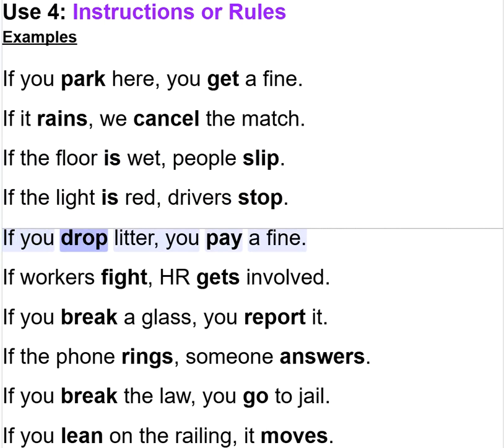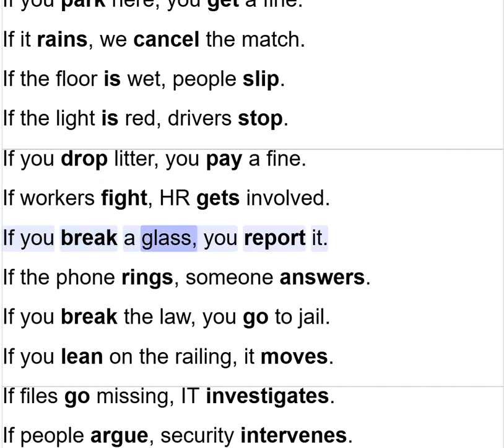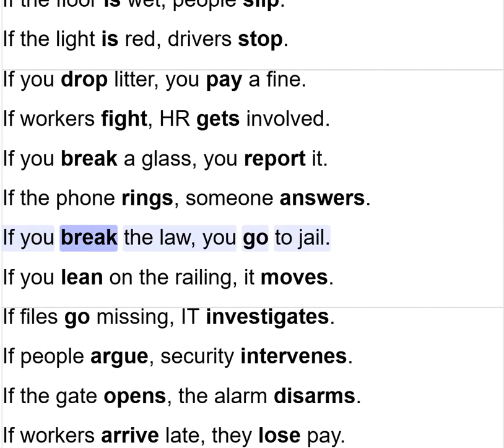If you drop litter, you pay a fine. If workers fight, HR gets involved. If you break a glass, you report it. If the phone rings, someone answers. If you break the law, you go to jail.